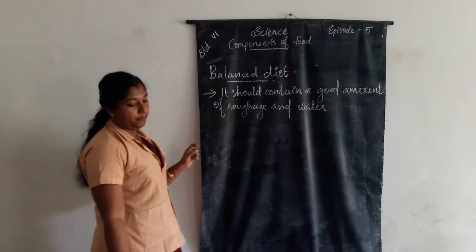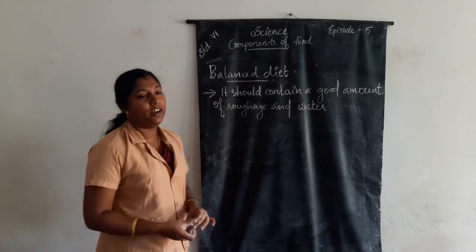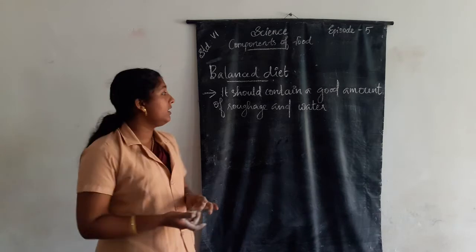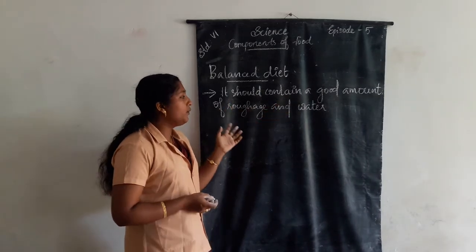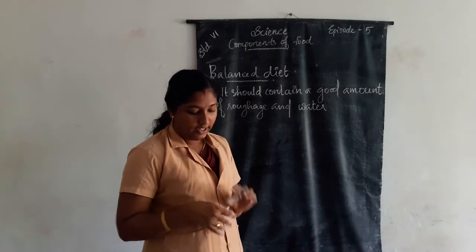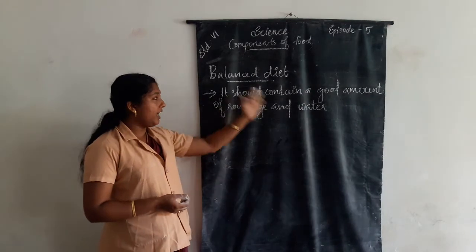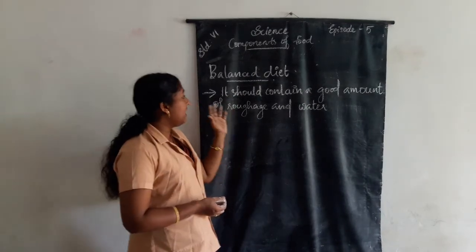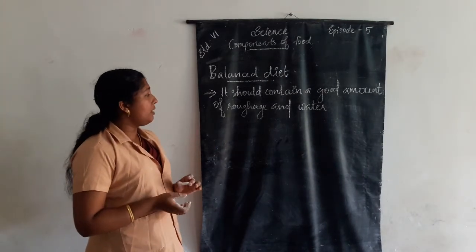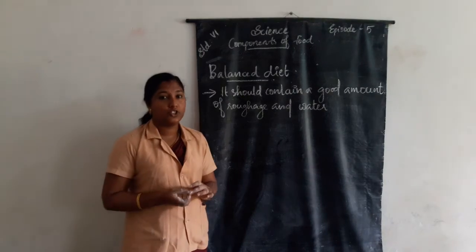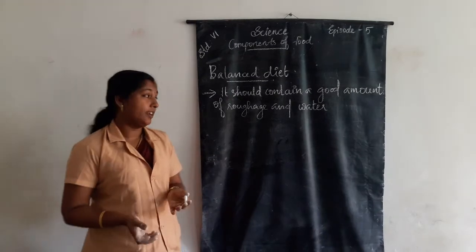Fish and water. Such a diet is called a balanced diet. What is a balanced diet? A balanced diet is a diet which should contain a good amount of raw fish and water. Such a diet is called a balanced diet. Once again, what is a balanced diet? It should contain a good amount of raw fish and water. It is called a balanced diet.